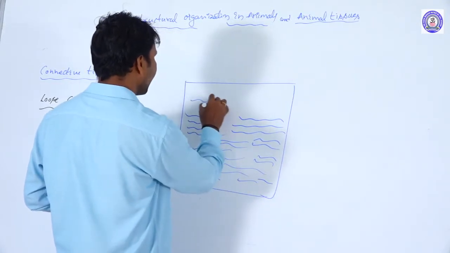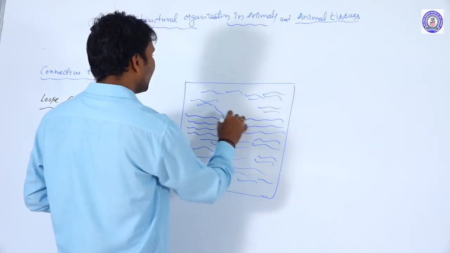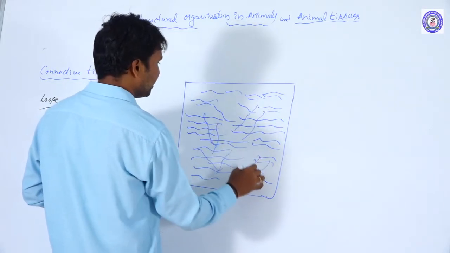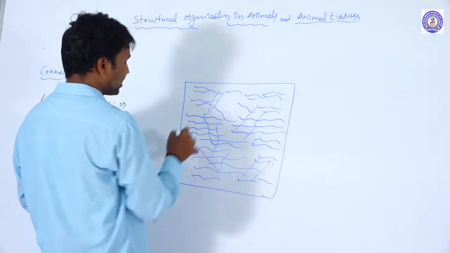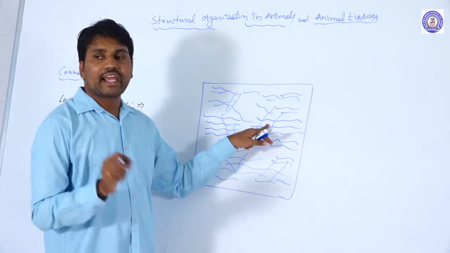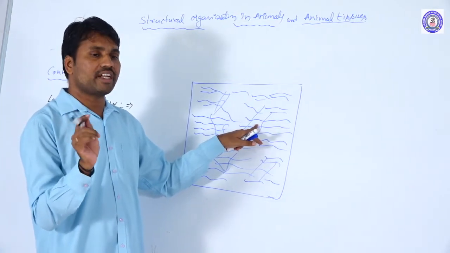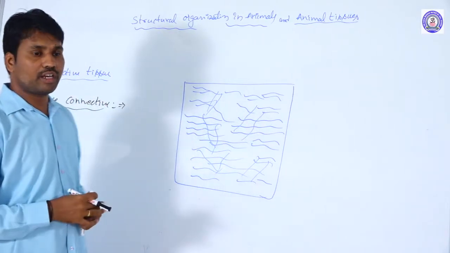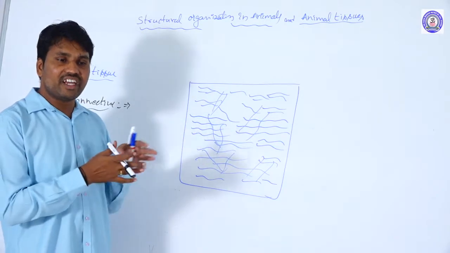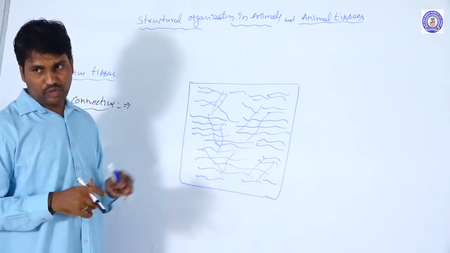Number of the bundles are arranged here, irregularly, not in a regular fashion and not in a single direction. They are arranged irregularly, forming gaps between them. Areoles are forming; areoles are nothing but smaller gaps. That is why these are called loosely arranged. These fibers are arranged very loosely, freely. So it comes under the loose connective tissue we are taking.